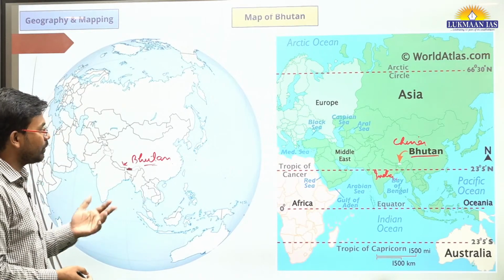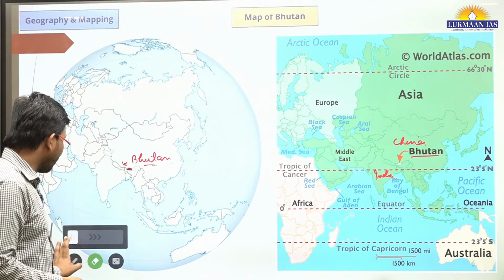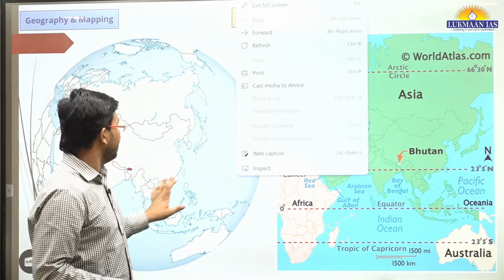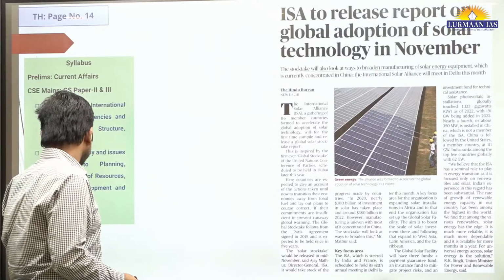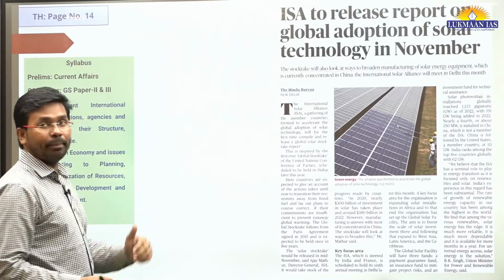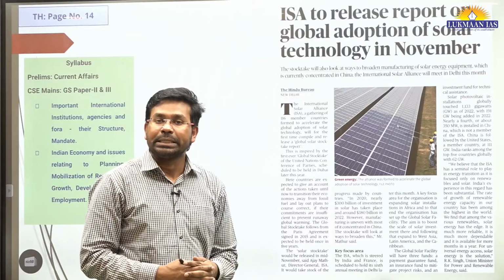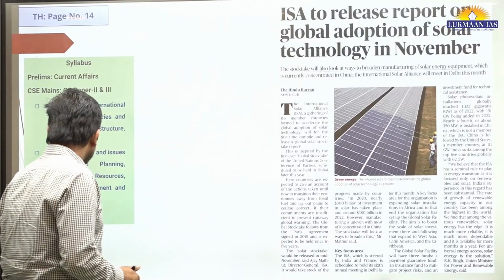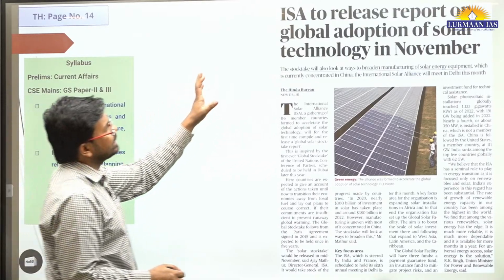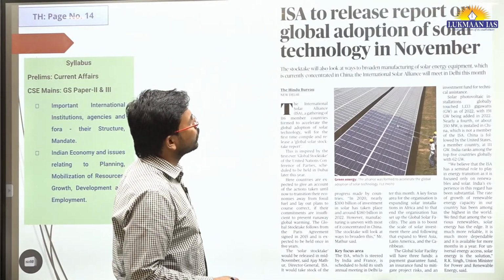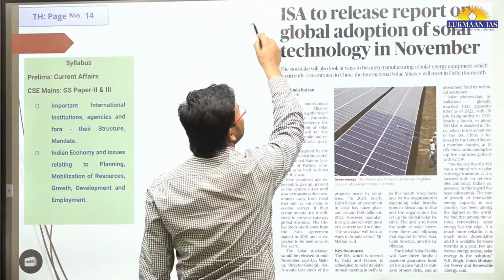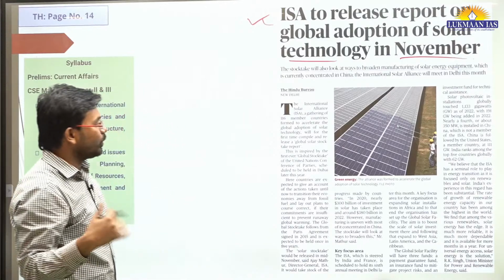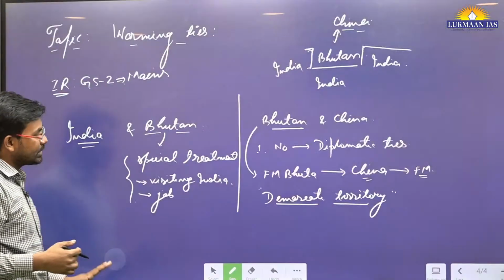It is important that we know the countries with which India shares border. Now we have another topic. This topic is important. This topic is on the International Solar Alliance. It says the International Solar Alliance will release a report on global adoption of solar technology in November. So we are going to discuss some important things through this article.